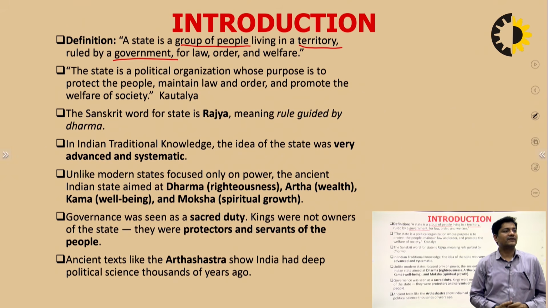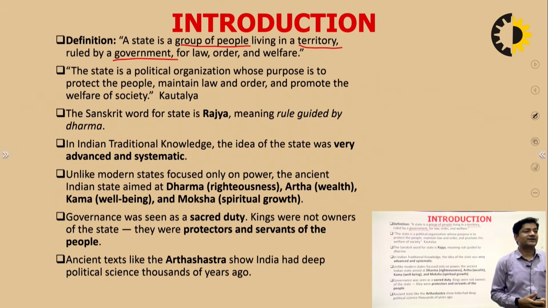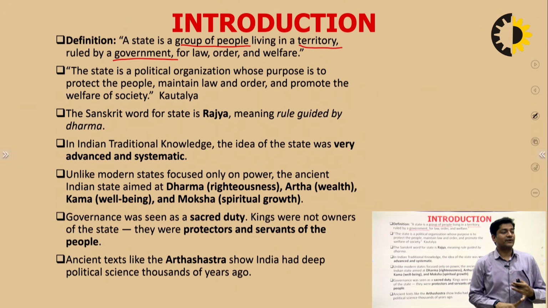So we see that by this beautiful definition of a state, at least 4 conditions must be met in order to declare a territory as a state. There must be a group of people in that area. It must be a territory. It will be ruled by the government, and the government will provide welfare. The government will maintain law and order.